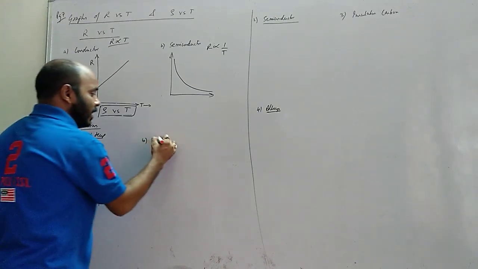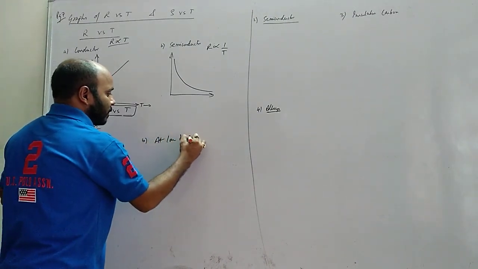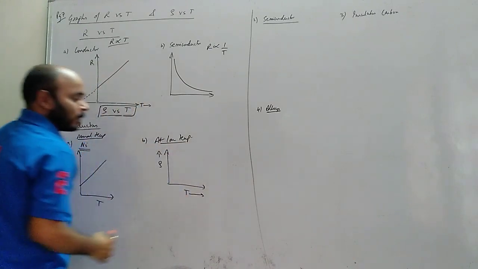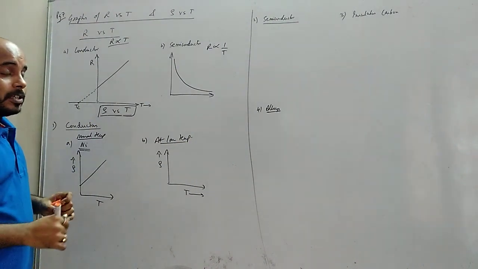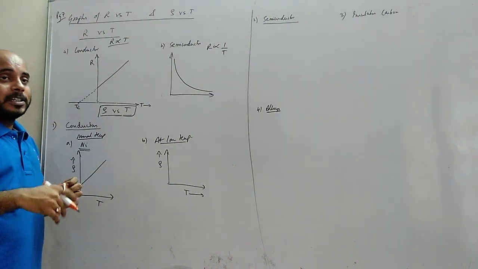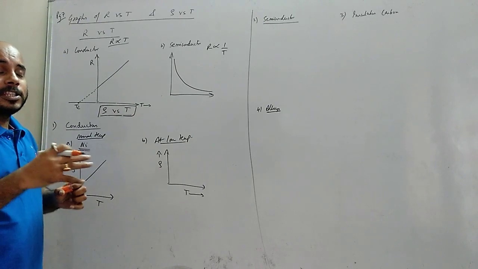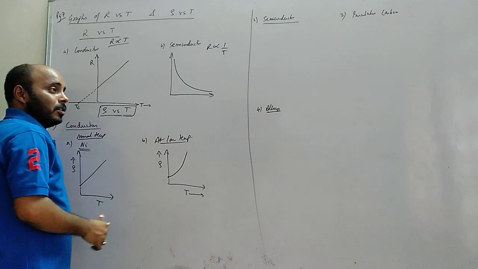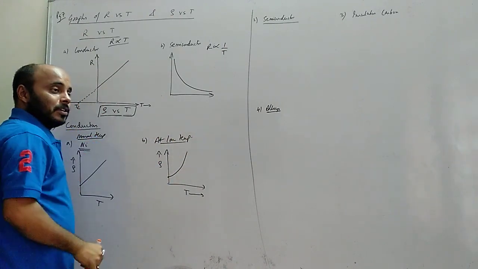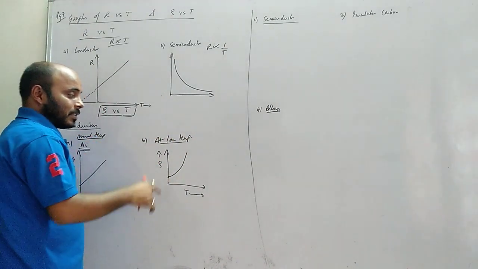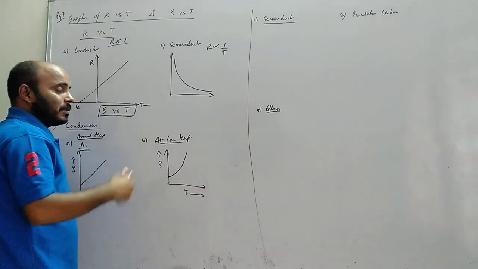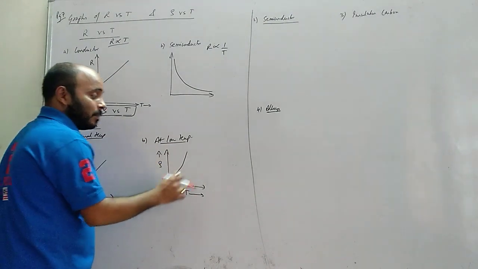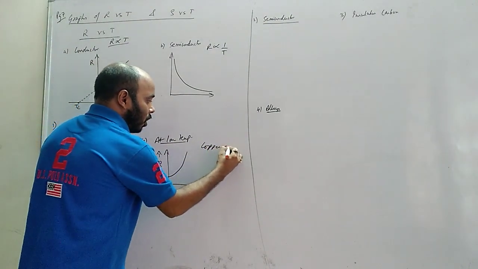Okay, but if they say at low temperature, draw a graph of resistivity versus temperature. So we know at low temperatures, the conductors behave in a different manner. They increase, but they don't increase linearly. So the graph will start from some point and it will be a non-linear graph like this. Sometimes they ask you directly at low temperature, or sometimes they will ask you at low temperature to show the variation of resistivity versus temperature for copper or aluminium.